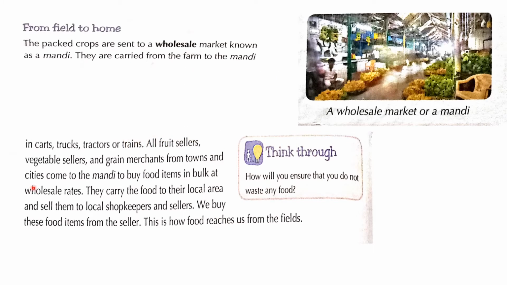Now let's read this. From field to home. So the food that we eat is grown in a field. Now here we will see how it reaches our home from the field.